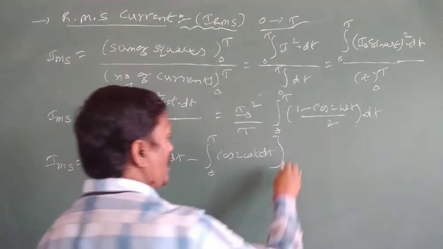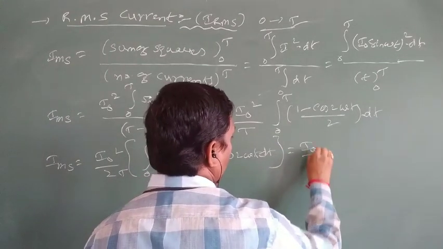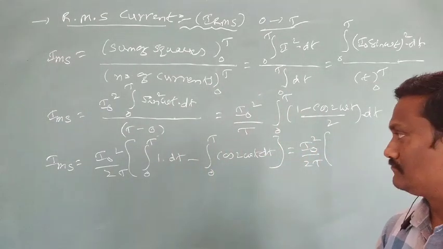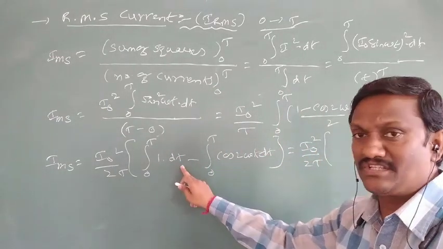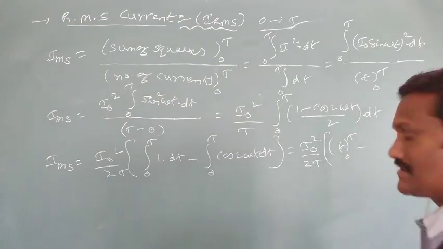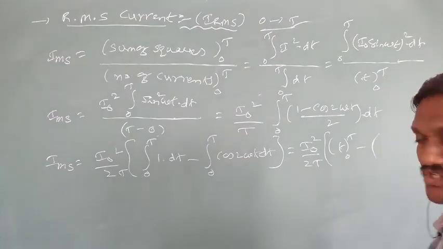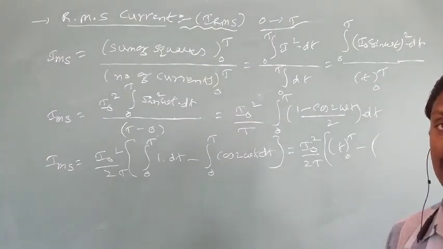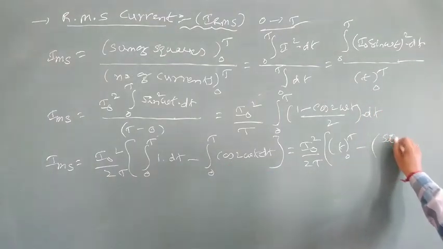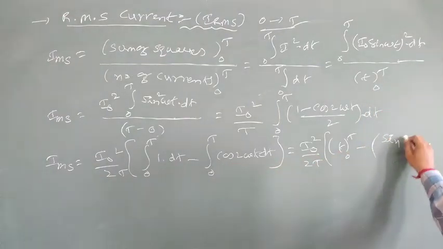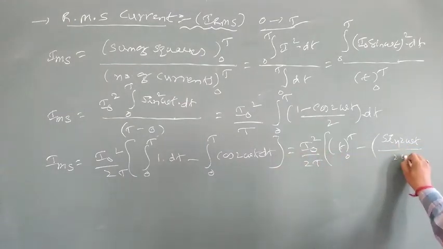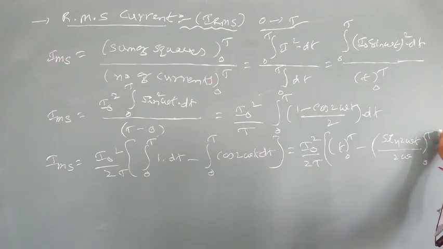That is equal to I naught square by 2t into the integration of the first integral dt, which means t, with limits 0 to capital T, minus... just to recall, the integral of sin means minus cos, and the integral of cos means plus sin. So the integral of cos 2 omega t means sin 2 omega t, divided by the differentiation of 2 omega t, which is 2 omega, over limits 0 to capital T.